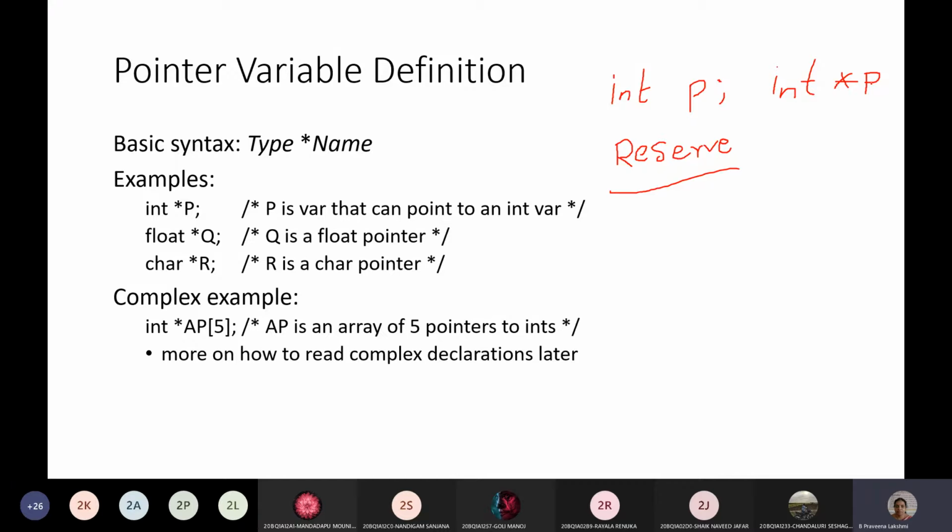Okay, variables will be created and allocated memory space at the time your program starts execution. So one by one, statements are executed: when the main function opens and the open brackets come, then whenever it starts, one by one the statements are going to be executed. Then your pointer variable will be allocated the memory space.